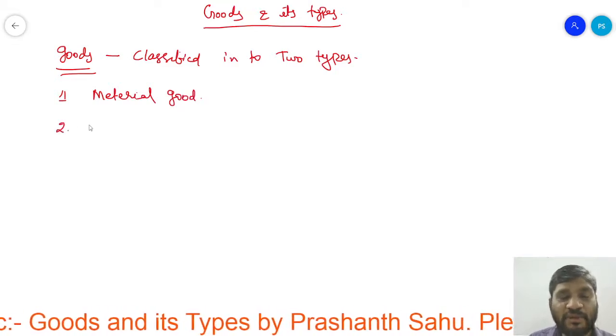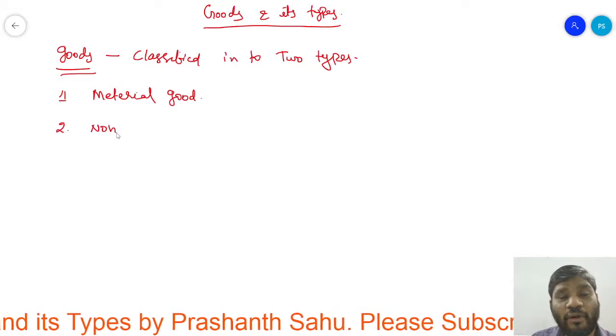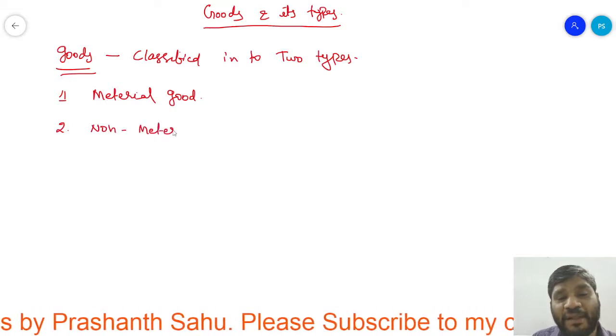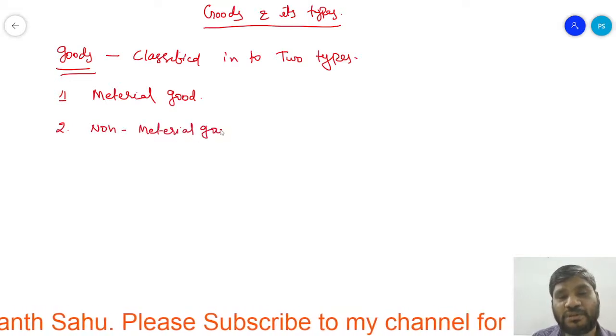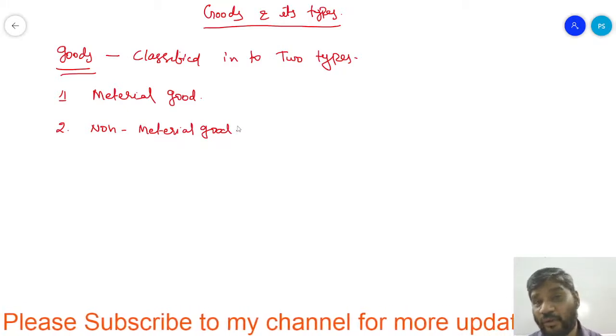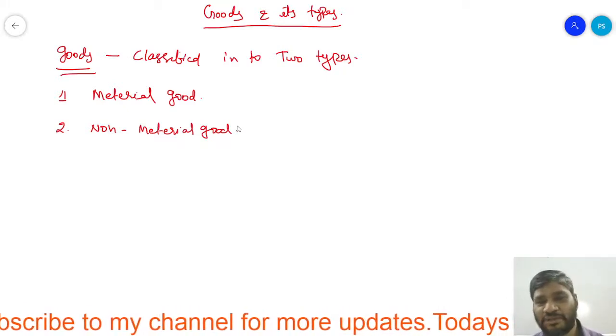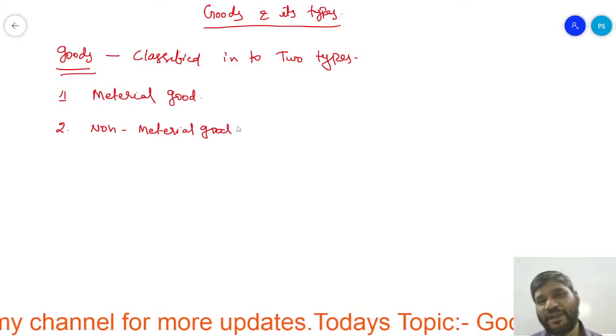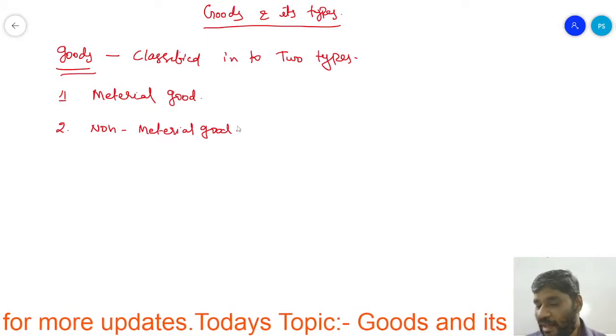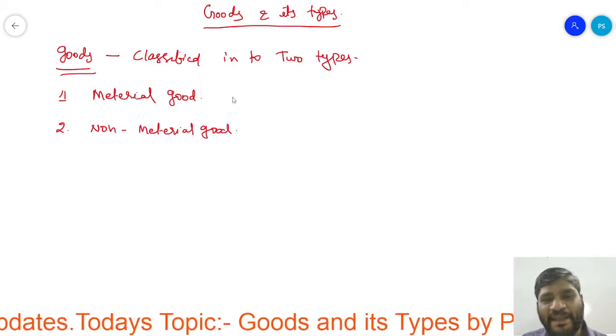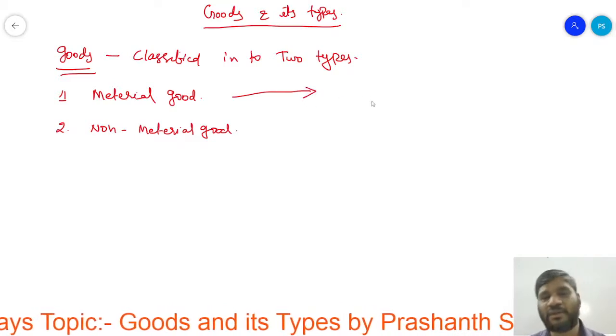Number two, non-material goods. They have been further divided into two types: material goods as well as the non-material goods. What is this material goods?